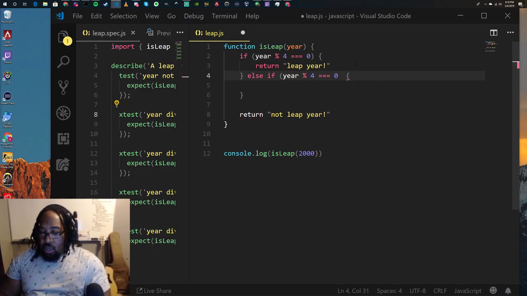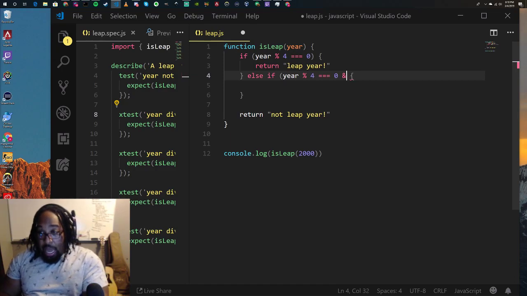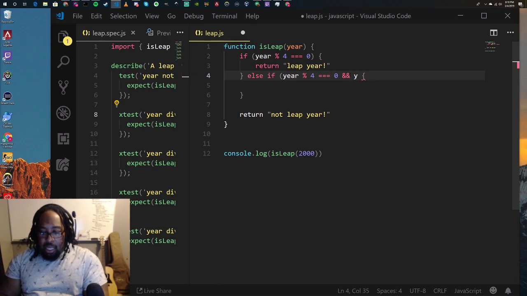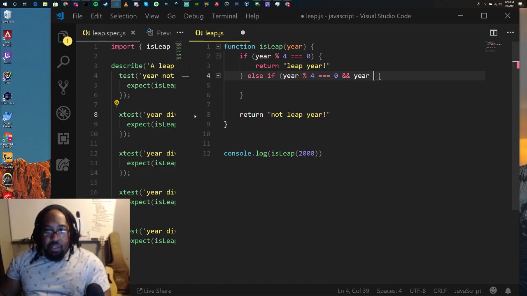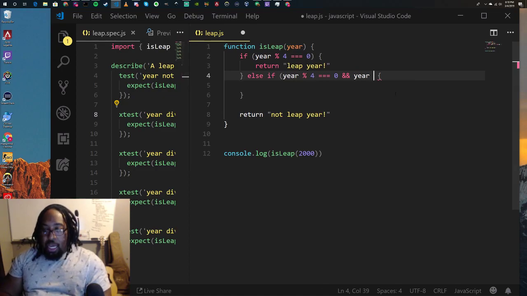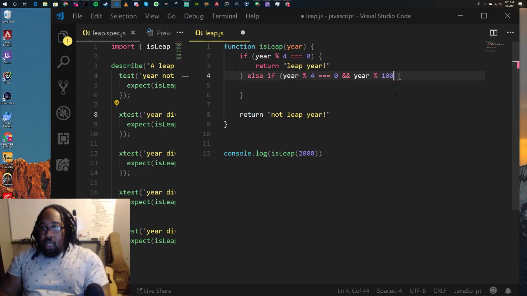Or you can do this for or and say, hey, if this is true or if this side is true, do whatever's under here. We want the and, so divisible by 4 and year is, was it not divisible by 100? It's not divisible by 100. So the not operator is, well, first let's go modulo 100.